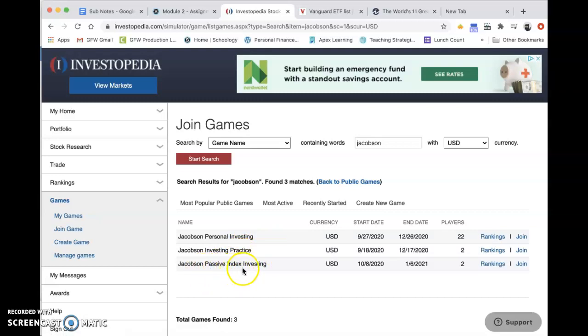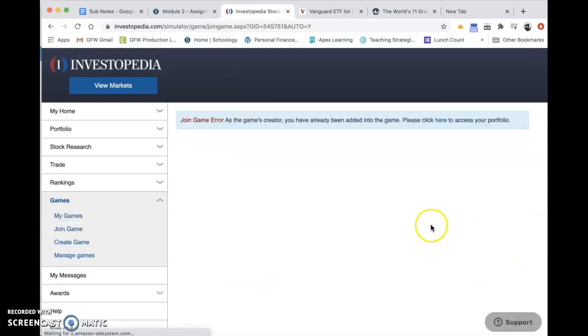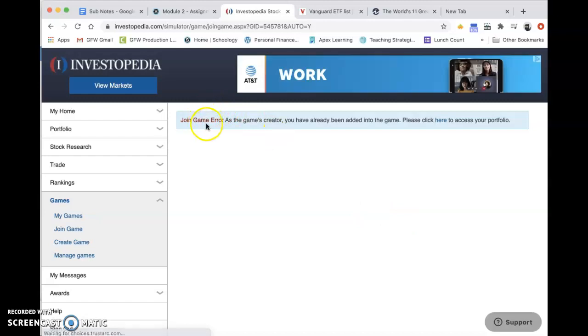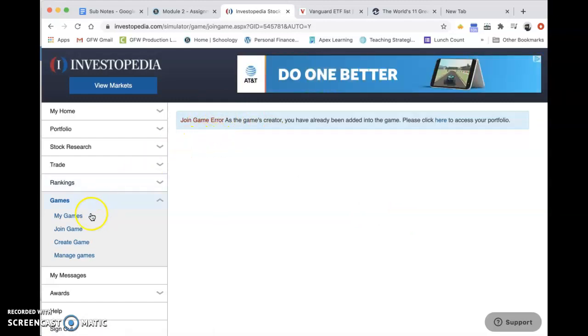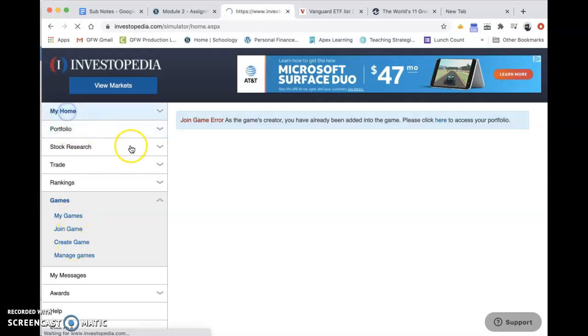So Jacobson Passive Index Investing, and go ahead and join that. Obviously, I'm the creator of the game, so I'm already in it, but yours then would join, and then you'd be able to invest just like the current one that you are in.